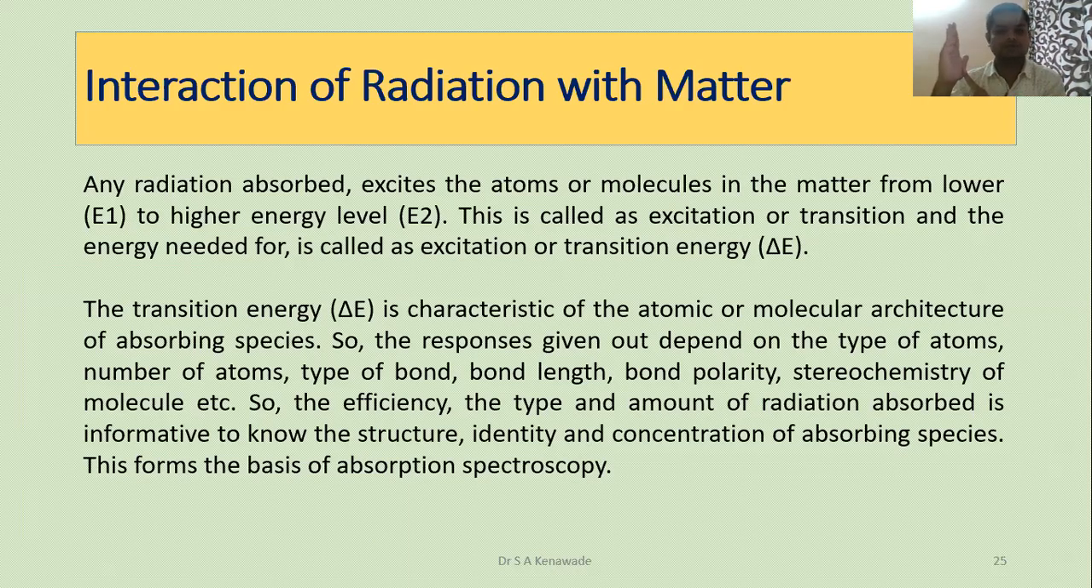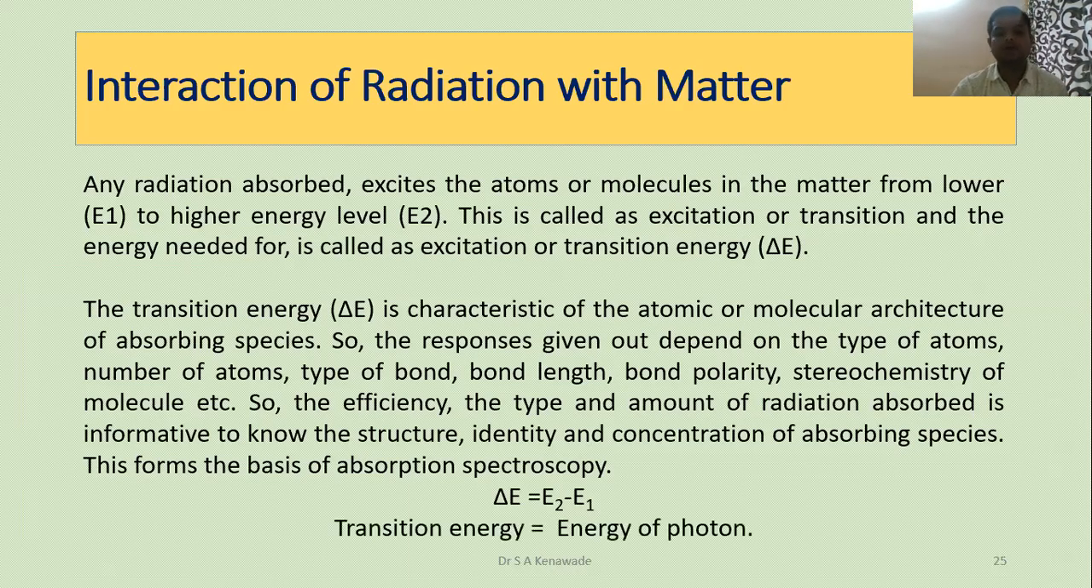So the efficiency, type, and amount of radiation absorbed is informative to know the structure, identity, and concentration of the absorbing species. This forms the basis of absorption spectroscopy, and it can be given by delta E equal to E2 minus E1, where E2 is the higher energy level and E1 is the lower energy level. And it can be shown that transition energy is equal to the energy of the photon.